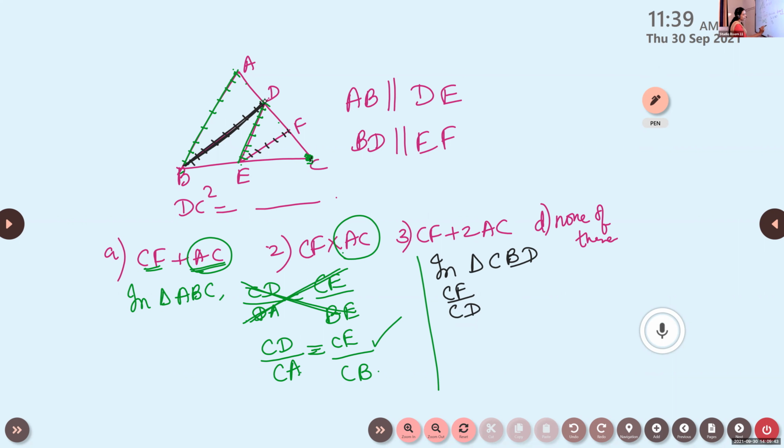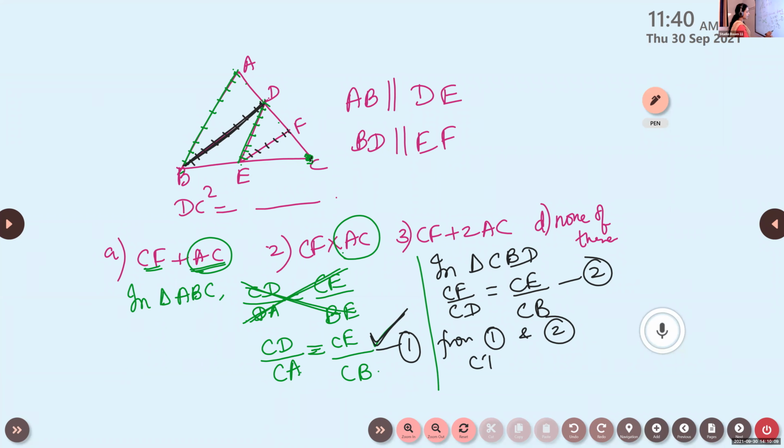So I'm taking that. CF by CD is equal to, from the other side, what you will get? CE by CB. Name this as equation 2. This is equation 1. Compare it. So in both the cases, we have CE by CB as common. So from 1 and 2, we can write CD by CA is equal to CF by CD.